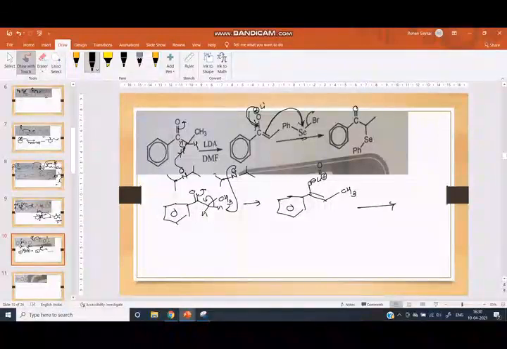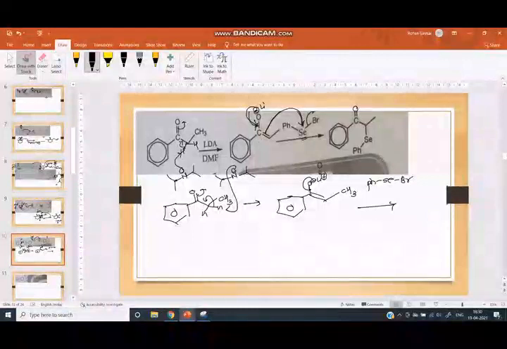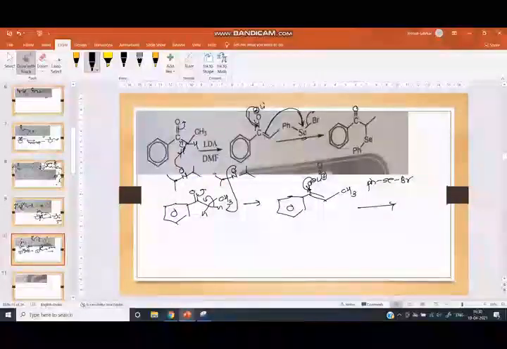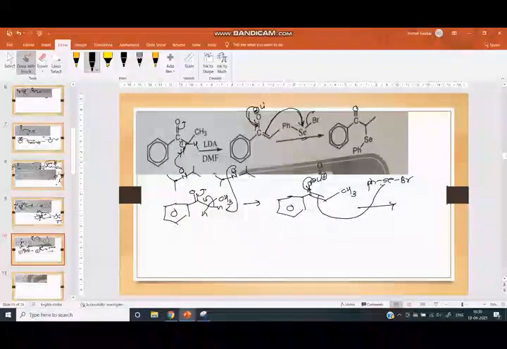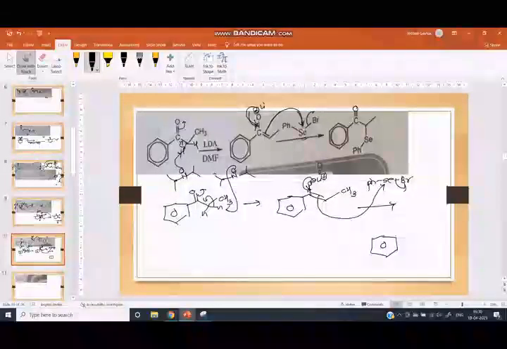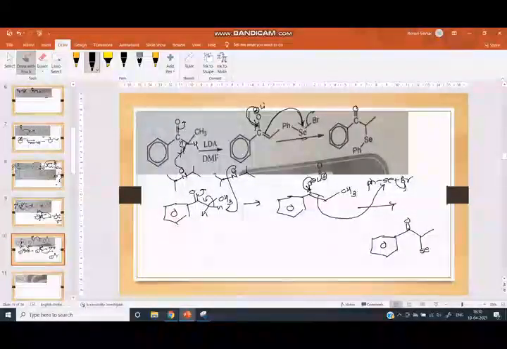Then this compound reacts with PhSeBr. This O minus donates its electron here. Here carbonyl carbon is formed. This double bond attacks this selenium. Br is removed and we get here the CO, here is the CH3, here is the Se, here is the Ph.